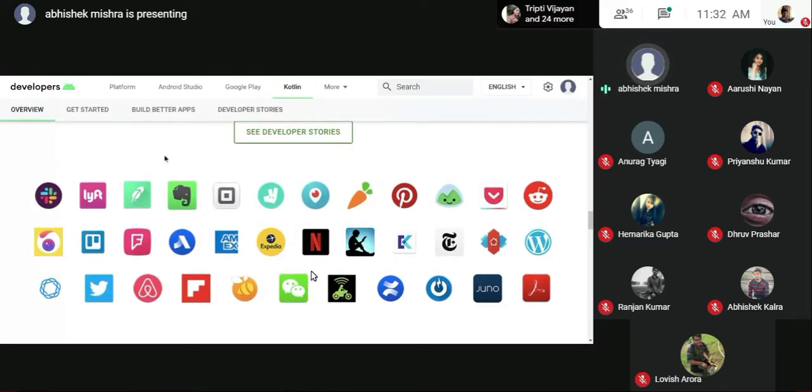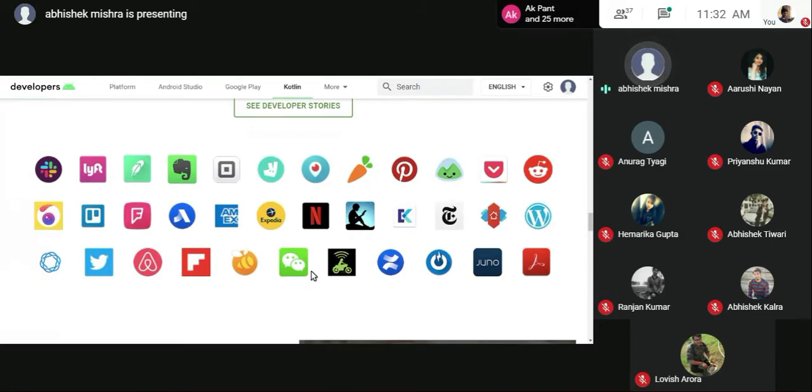So here are a good number of companies that are using Kotlin right now. This does not mean they're wholly made in Kotlin. Kotlin came just 2 or 3 years ago; it is a new language. Before that they were made in Java, and they are hiring developers to switch from Java to Kotlin. Slack, Lyft, Evernote, and even Pinterest. Every single one of them was written in Java initially, but right now they are switching, including Airbnb.